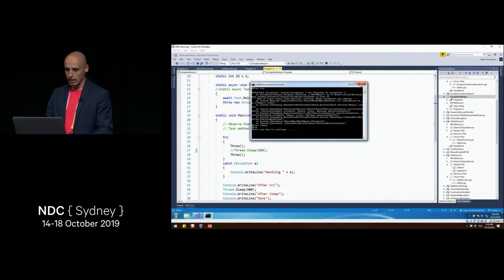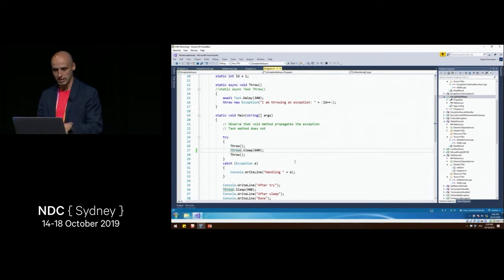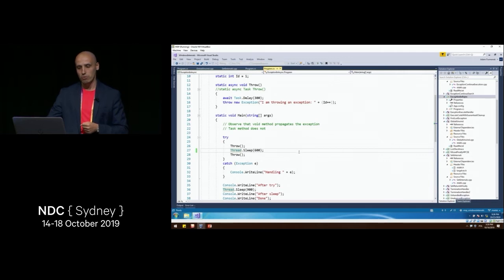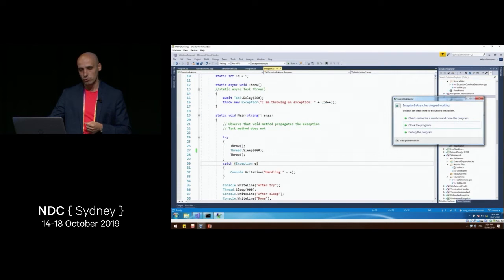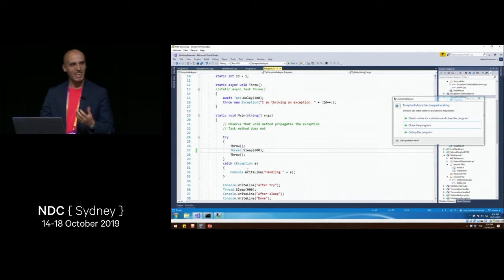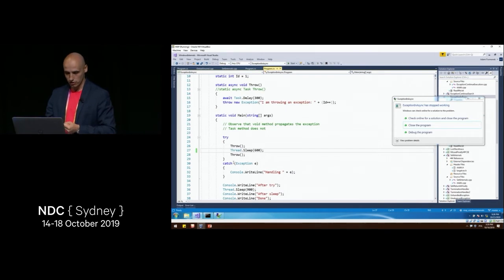However, if we introduce some random sleep in the middle, so I introduce Thread.Sleep here. The first thing we may want to think about is that we have this throw method which waits for 300 milliseconds, but then we sleep here for 600 milliseconds. Shouldn't we catch this exception? Well, the fact is we cannot catch it here because it's thrown in this out-of-band manner, so it's thrown outside of this normal execution context.